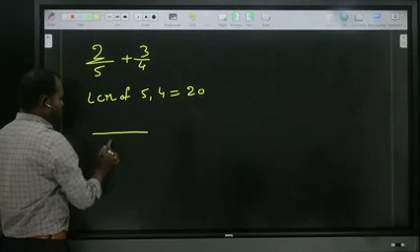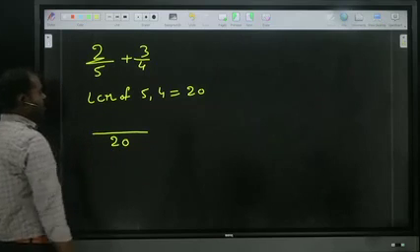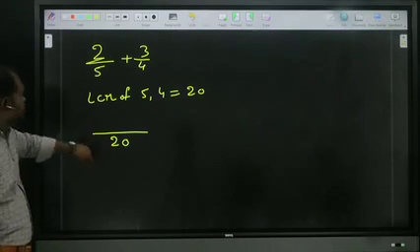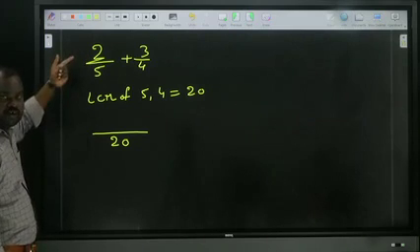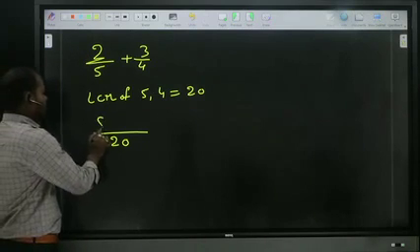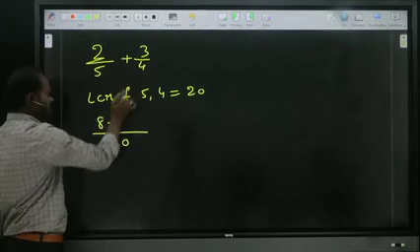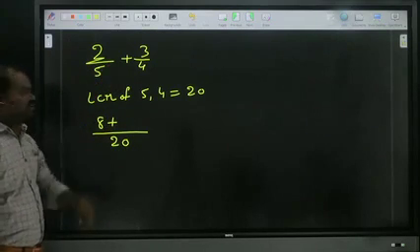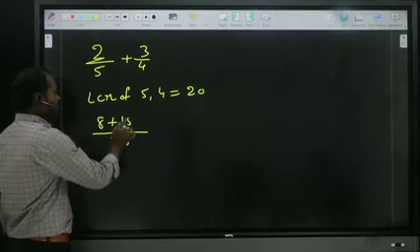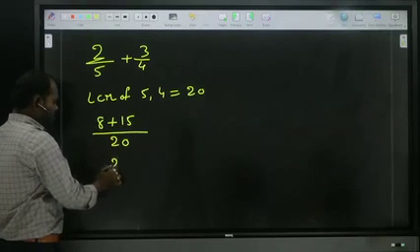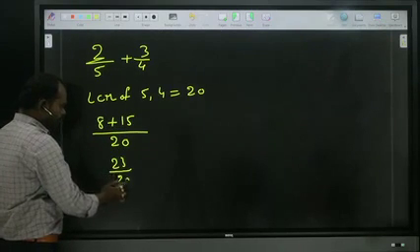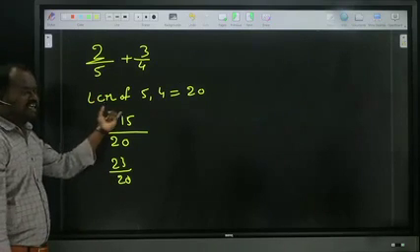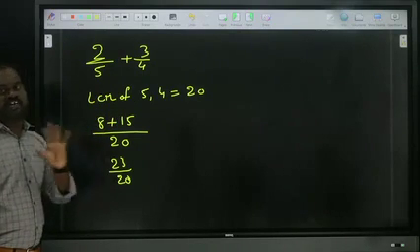First of all we will take the 20. Next, in the 5 table, 20 is how many times? 4 times. That is 4 into 2, how much? 8. Plus, in the 4 table, 20 is how many times? 5 times. That is 5 into 3, how much? 15. So 8 plus 15, 23 by 20. It is our school maths; in school maths we learnt in this way only. First of all, by taking LCM we can proceed. It is one kind of approach.